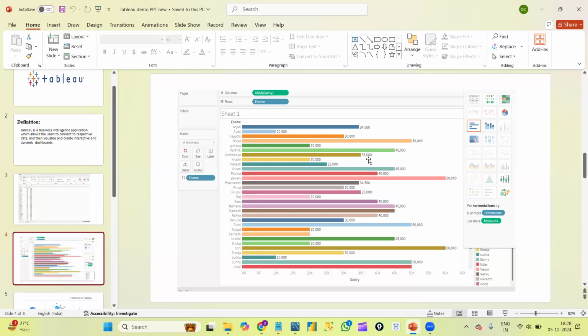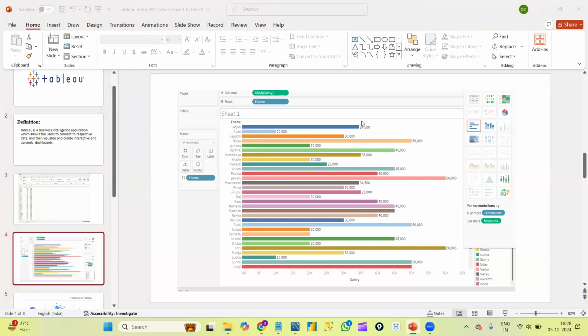Here, the longest bar means the highest salary, and the smallest bar means the lowest salary. So I can say in seconds that this is the longest with the highest salary and this is the smallest with the lowest salary, right? Here I have the employee's name. That's how Tableau helps us analyze the data very easily and come to conclusions very quickly, right?